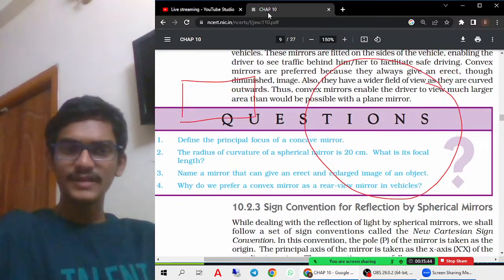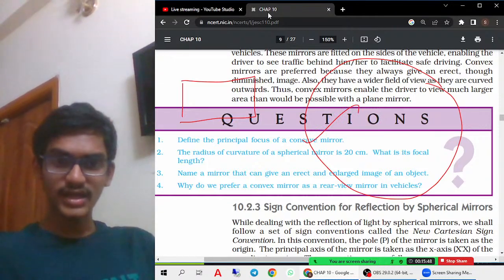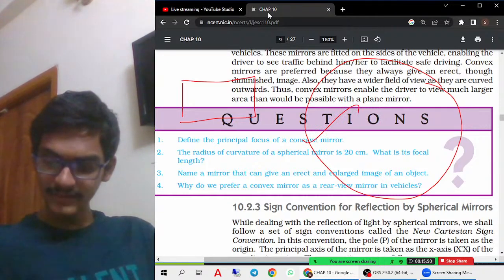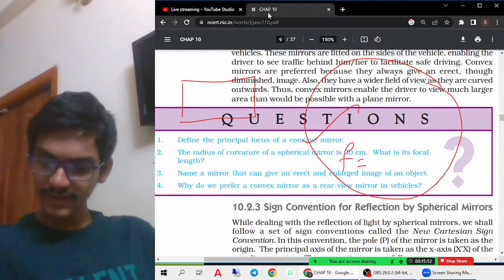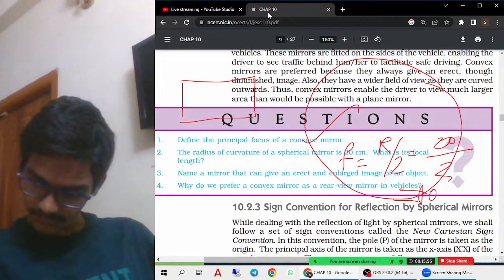Okay, so define the principal focus of a concave mirror. Very easy question. The radius of curvature is 20. So always remember that the focal length is half of the radius of curvature. So 20 by 2, it is 10 centimeter.